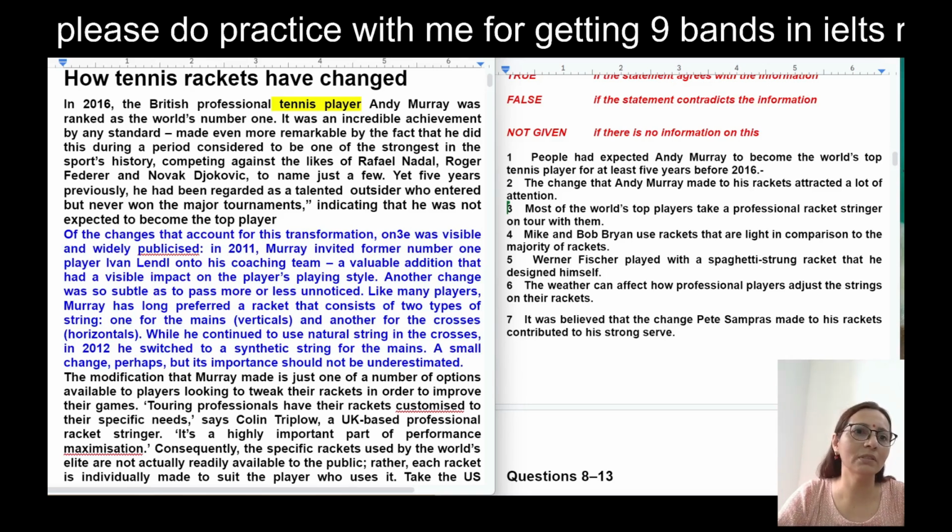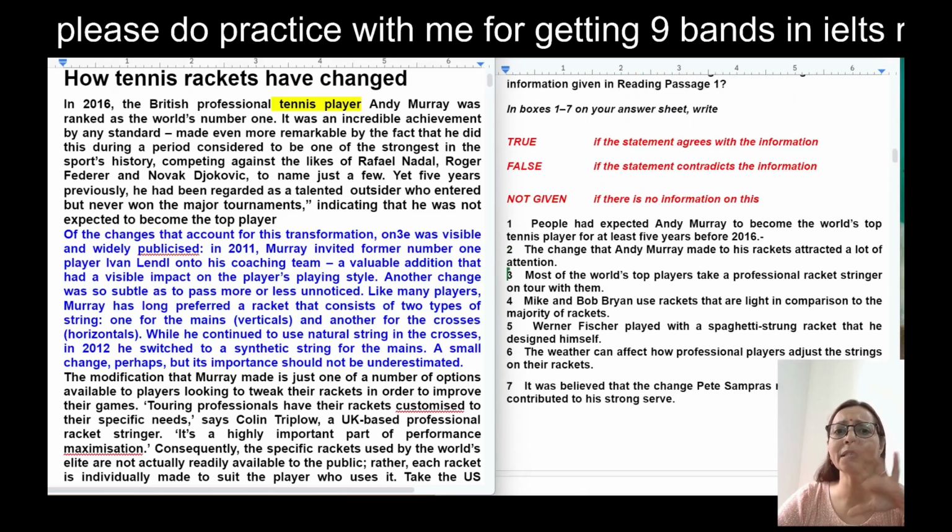We will be doing this reading, how tennis rackets have changed. Just imagine in your mind that we are going to talk about tennis rackets, how they have evolved over the time period, and I can see a tennis player also. And for your convenience, so that every word will not look the same, I have just changed the text color also. Okay. For this reading, we have been given two types of question.